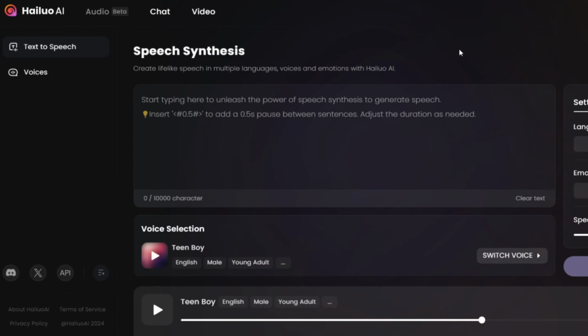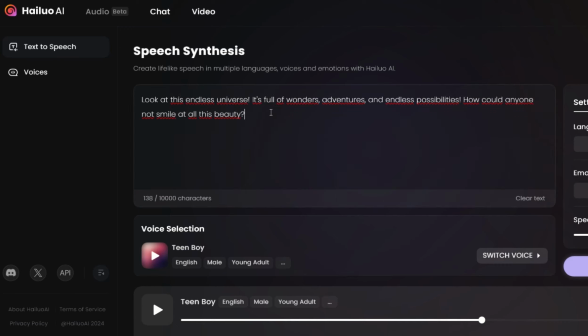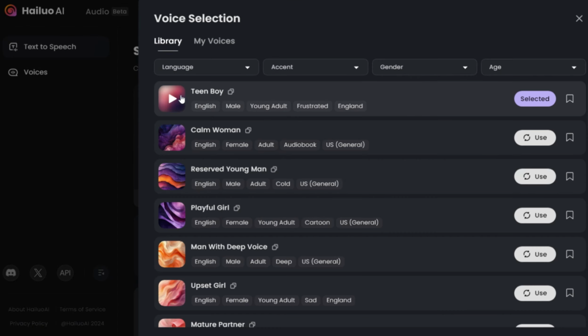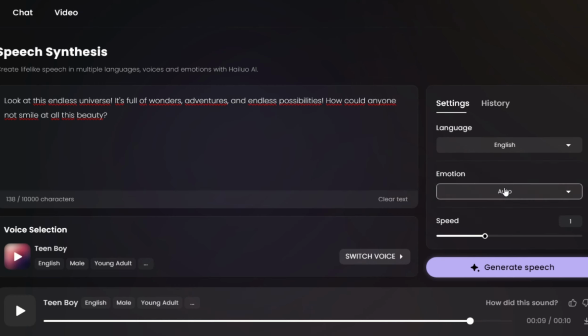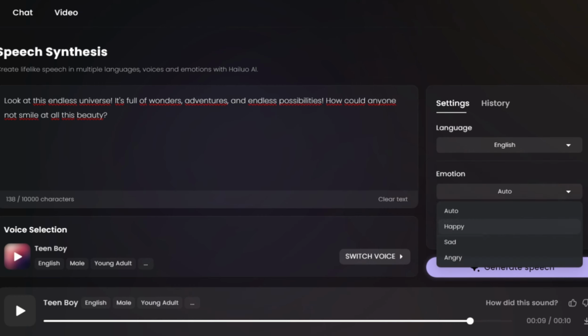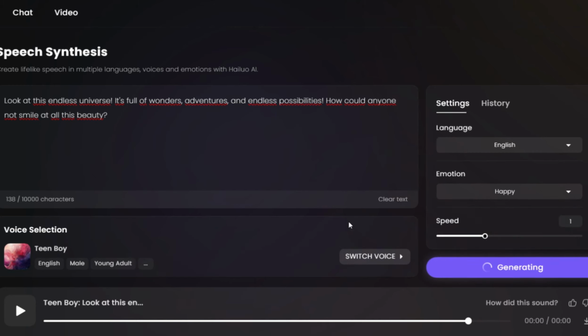Okay, now we are going to create our voiceover. For that, we are going to select every speech that's created by ChatGPT, and just copy-paste inside of the audio place, speech synthesis, and select the voice. We select this one. And here we have different types of emotions. So for example, the first one was happy, so we put happy, and then just create and generate.